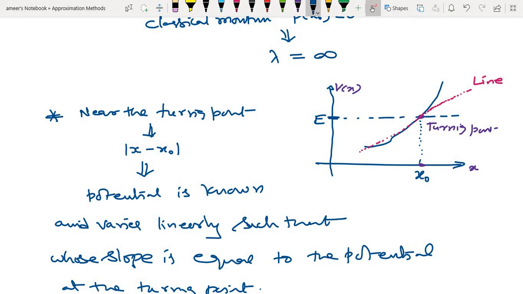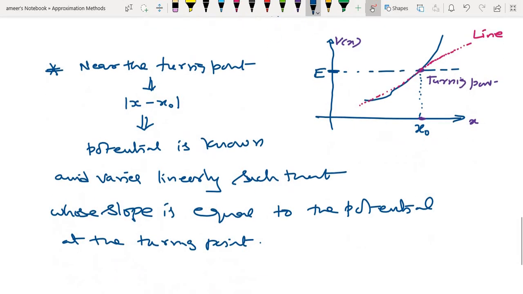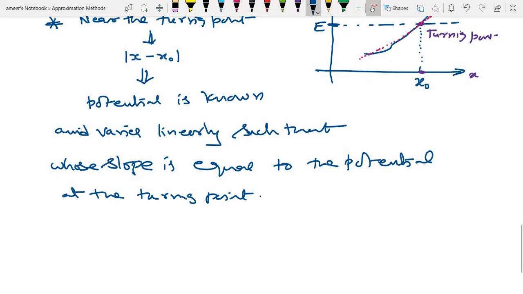Let's say x0 is the turning point. Near means x minus x0 is less than some epsilon, a small number. The potential is known for us and varies linearly such that its slope is equal to the potential at that turning point.